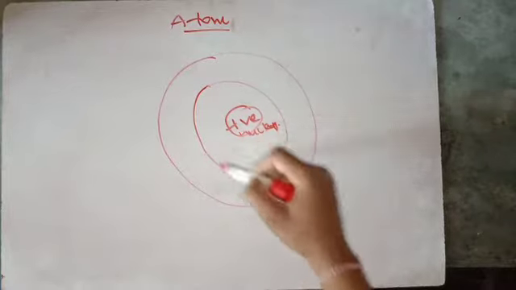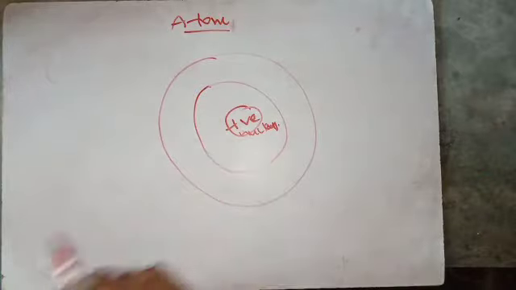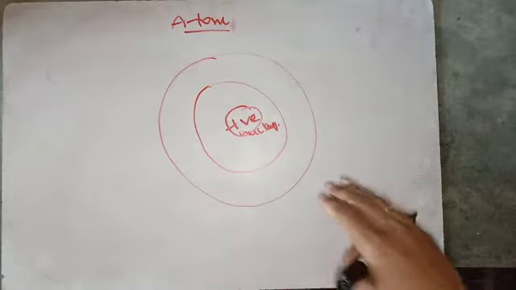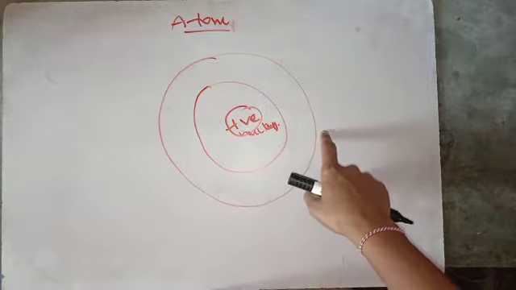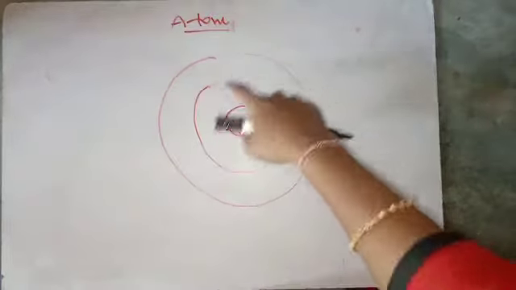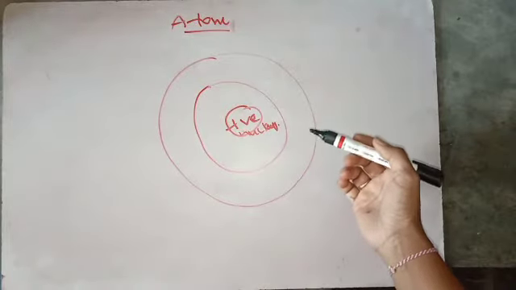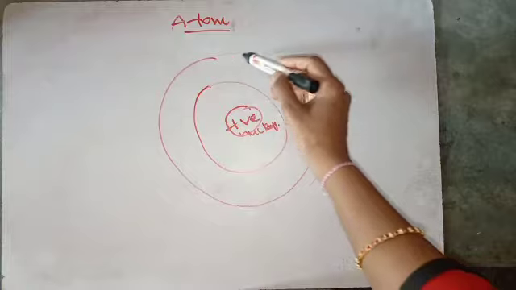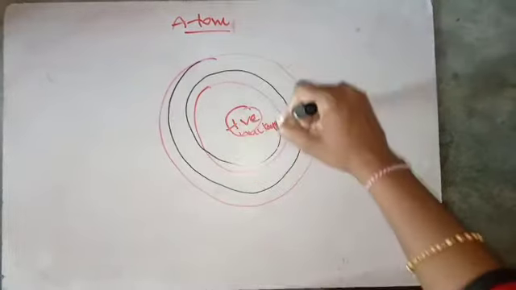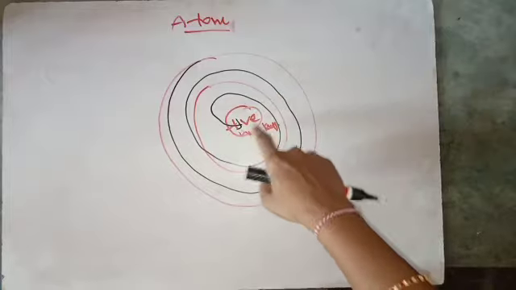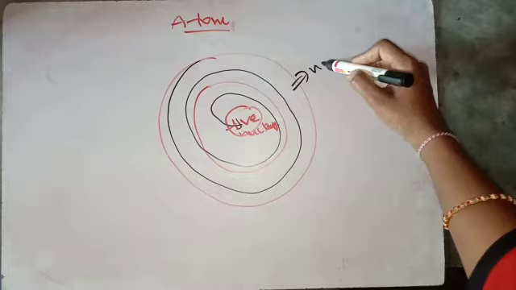Around this nucleus, the electrons will revolve in their respective orbits, depending on the energy of the electron and the energy of each orbit. As I told you, according to Rutherford, these electrons will continuously spiral and fall into this nucleus, and this system will not be stable.